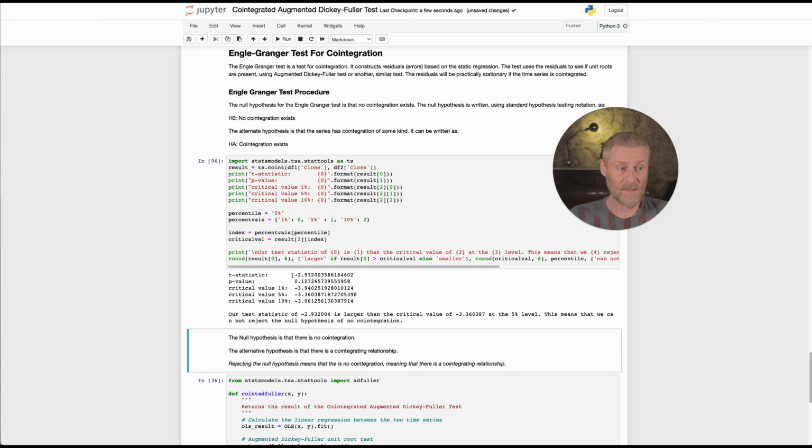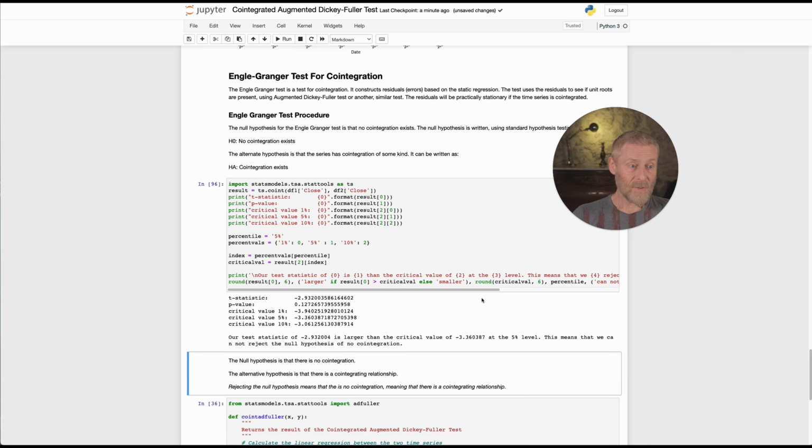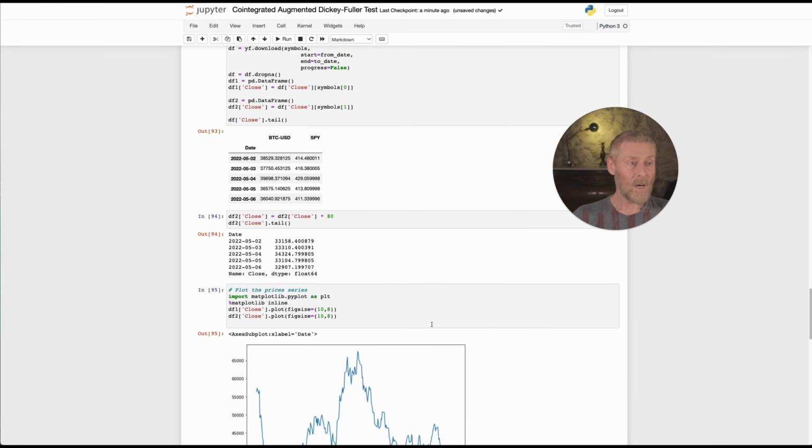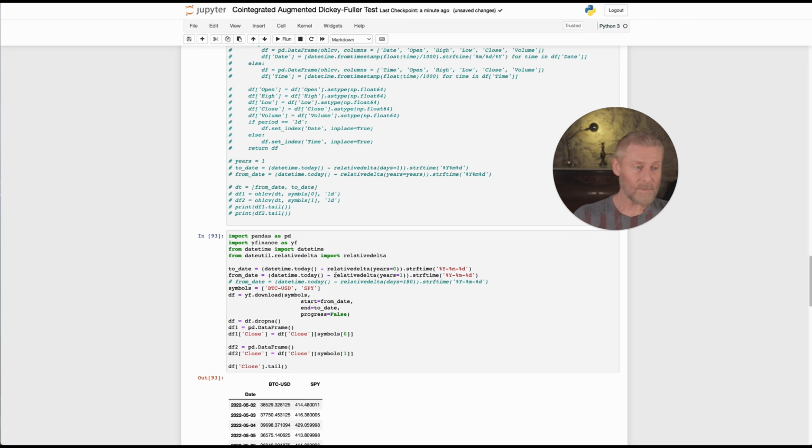And the t-statistic that we're getting from the Engle-Granger test is minus 2.93. That means our test statistic of minus 2.93 is still larger than the critical value of minus 3.36 at the 5% level, and that still means that we cannot reject the null hypothesis. So the p-value is just not low enough. Okay, well, we're not done yet. Bear with me. I'll make a little change here.